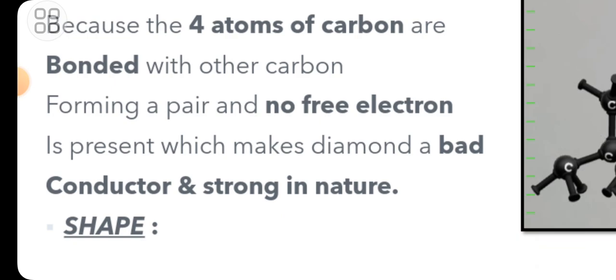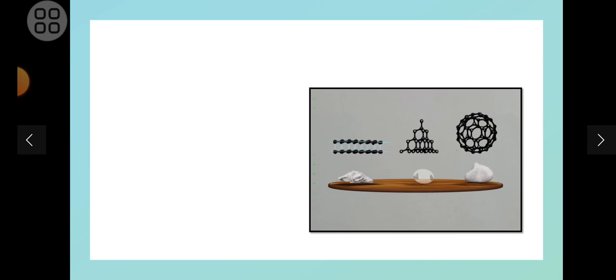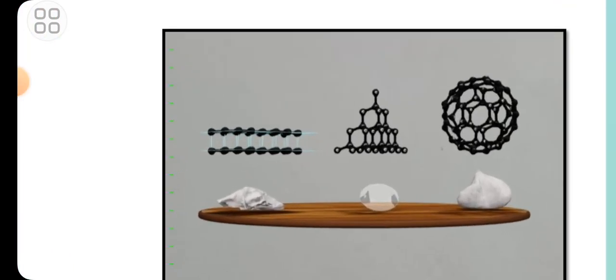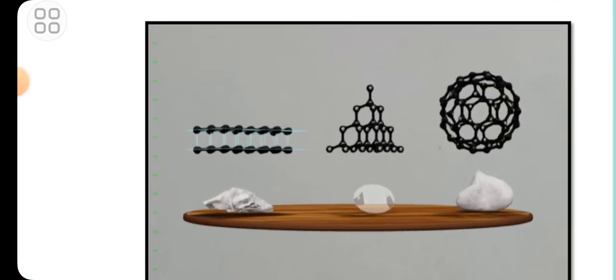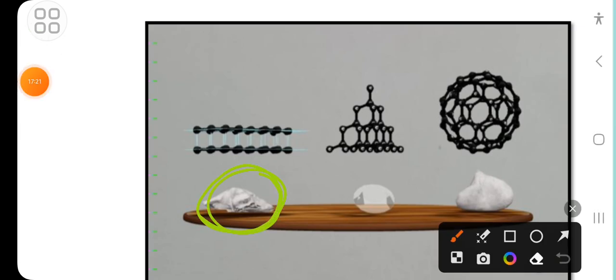It's written in your NCERT, you can refer to it also. And then these are the shapes for each of them. See, you all can see its shape. This is graphite. This is diamond. And this is your Buckminster fullerene, which is C60.